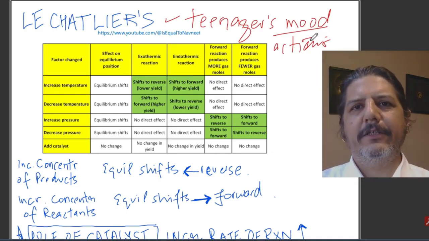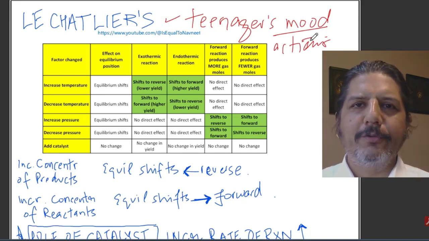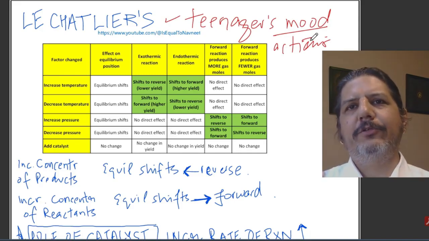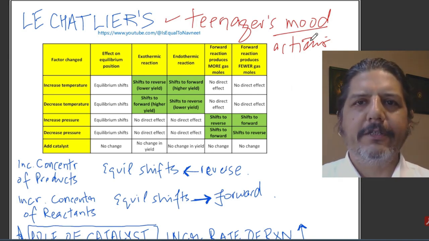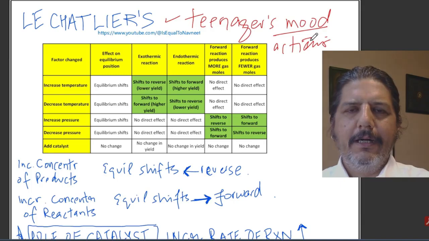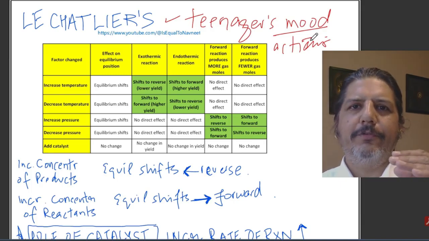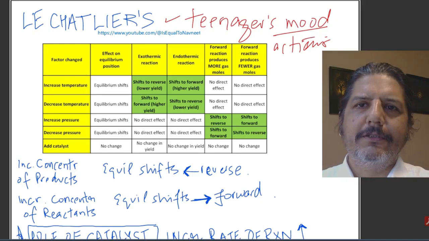If the parent says that you have to study, the teenager will not like to study. But if the parent says, okay, go out to play, or don't study, the teenager will act in the opposite direction. So a teenager will always react opposite to what his or her parent is saying. That, in short, is Le Chatelier's principle.